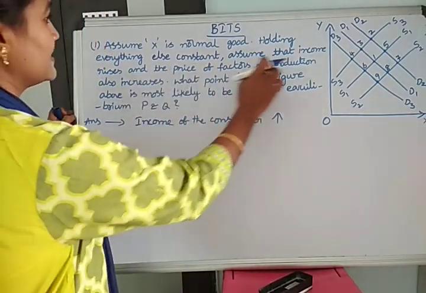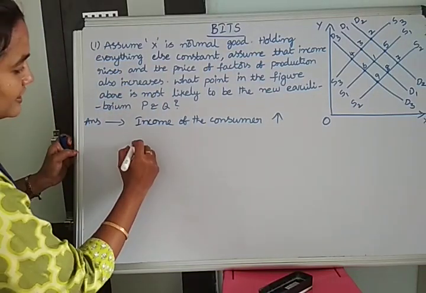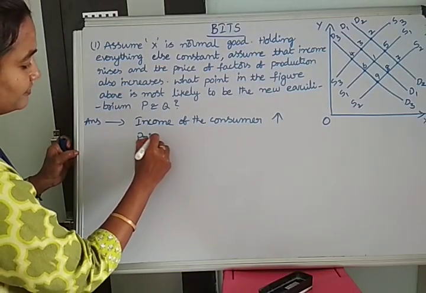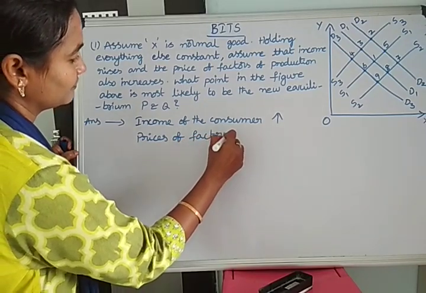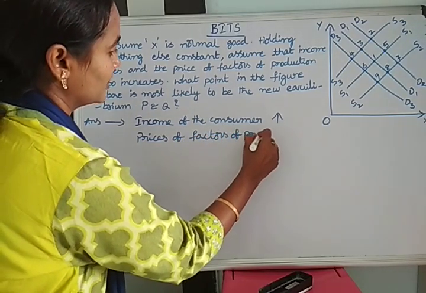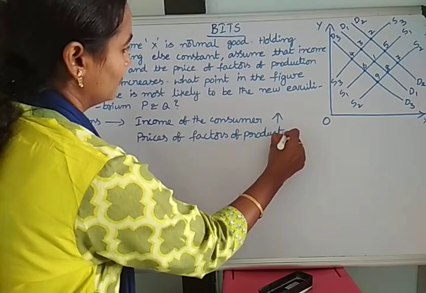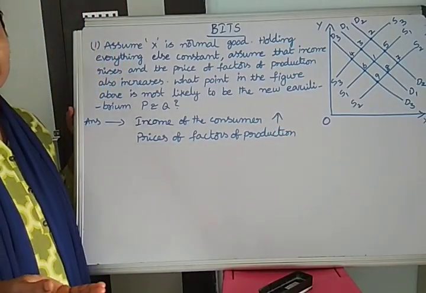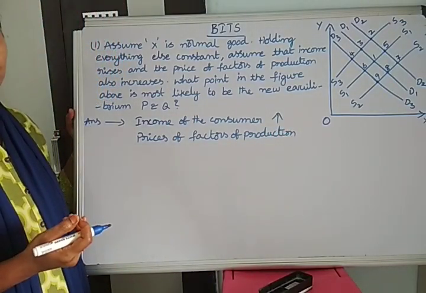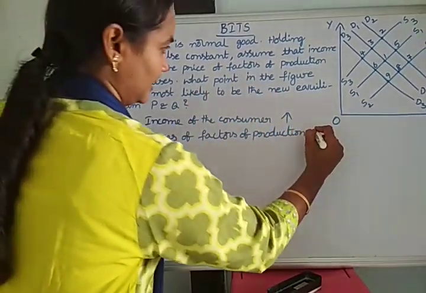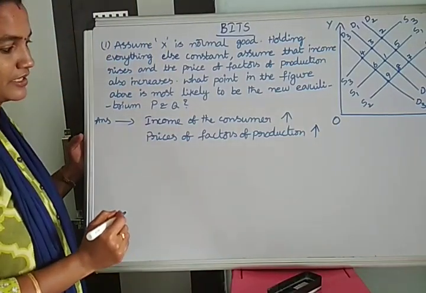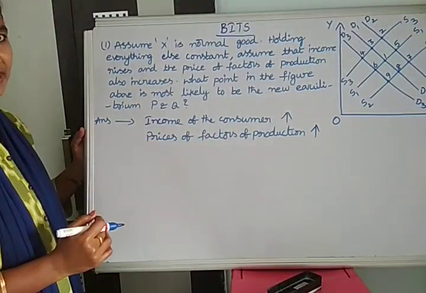Then the prices of factors of production also increase. Factors of production are, for example, rent, wages and interest rates. If these increase, then the prices of factors of production have increased.